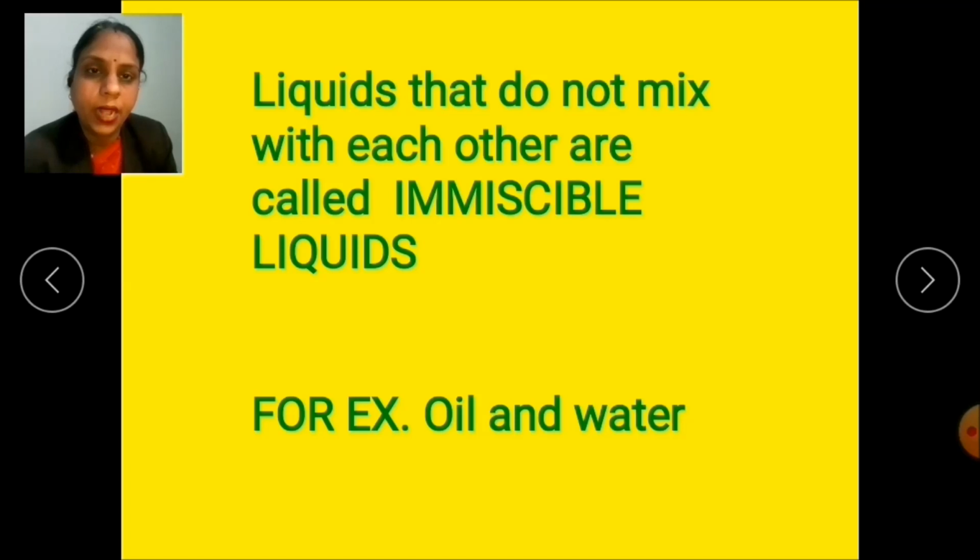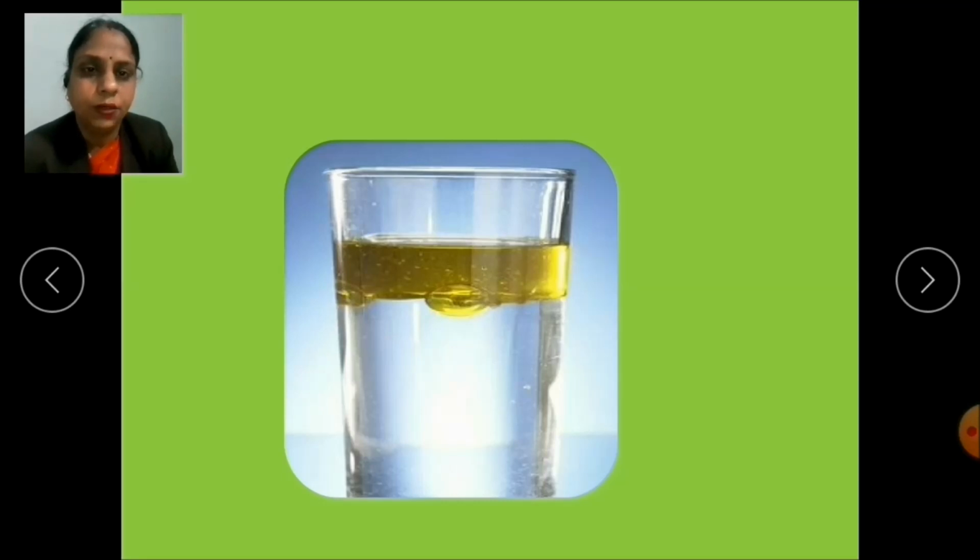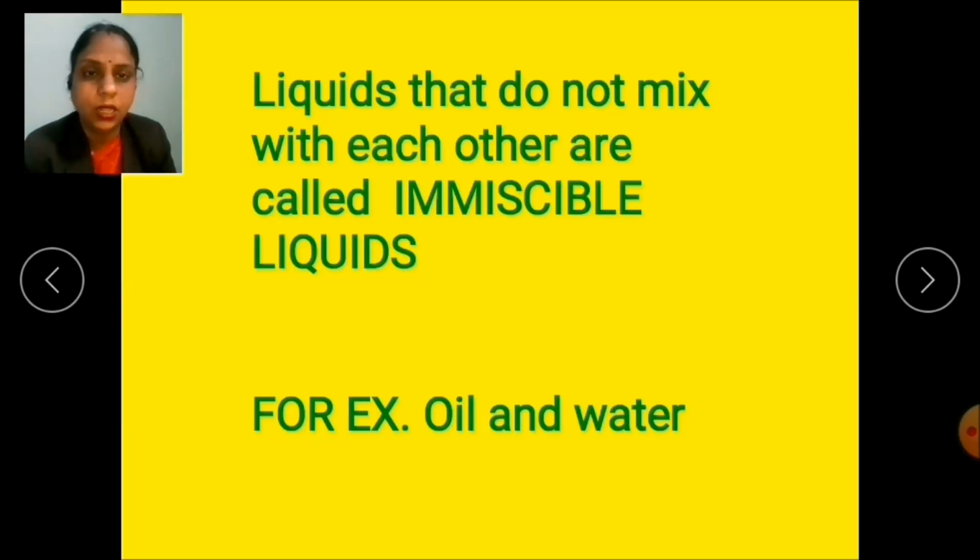You will observe that the mustard oil and water do not mix with each other and form separate layers, as you can see in this picture. See, mustard oil forms the upper layer and water forms the lower layer. So that's why we said the liquids which do not mix with each other are called immiscible liquids.